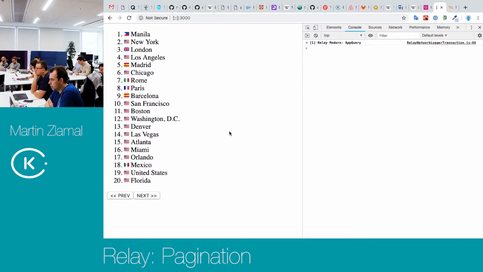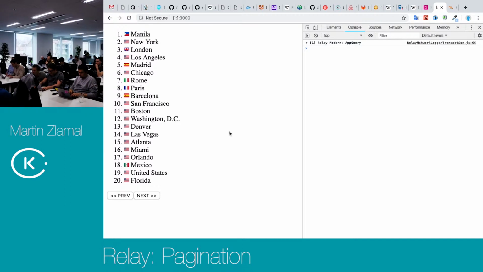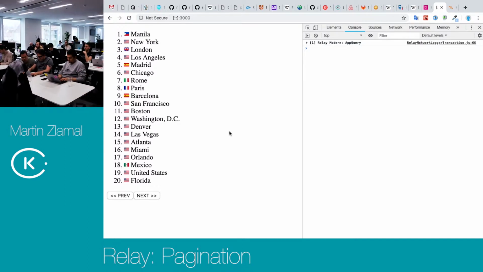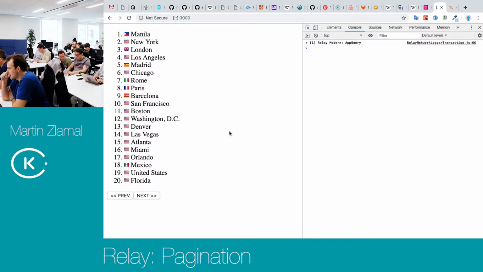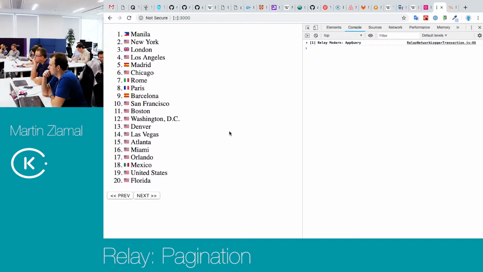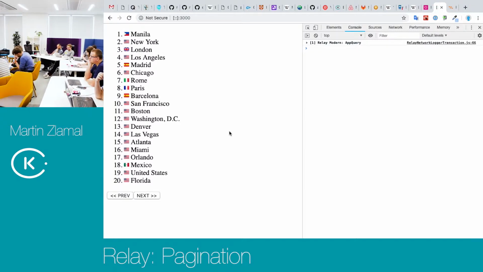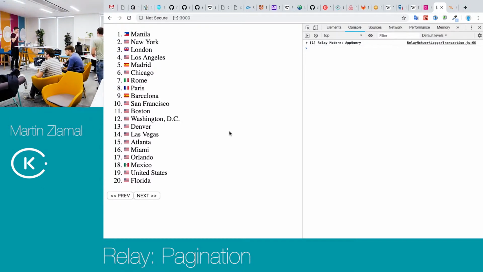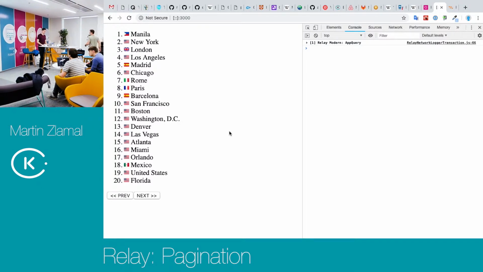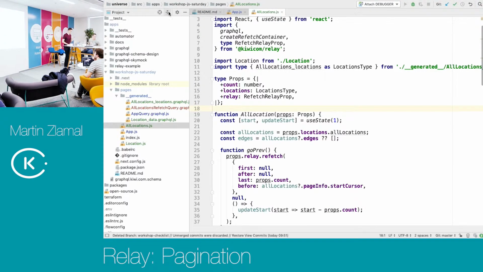Now let's change it a little bit, because this pagination is quite common on websites, but if you are working with React Native and you are working on mobile devices, then you are most probably working more often with so-called load more pagination, when you scroll down and you have to load more results and get them rendered below the list of previous results. I would like to show you.